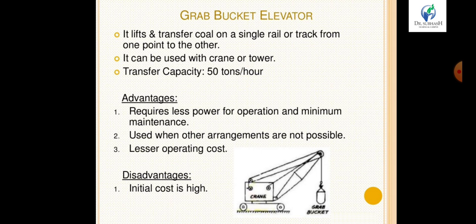Then the next equipment is the grab bucket elevator. It lifts and transfers coal on a single rail or truck from one point to another point. It is not bulk moving. It can be used with a crane. Transfer capacity is 50 tons per hour. From somewhere it picks up coal and moves it to where we have to transfer it and leaves it there. So it lifts and puts like that.